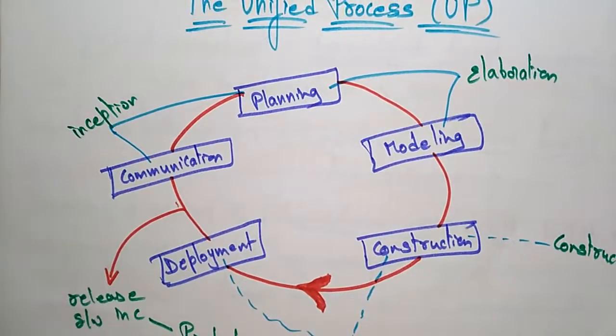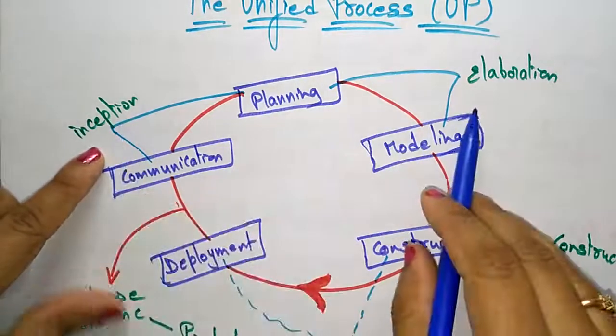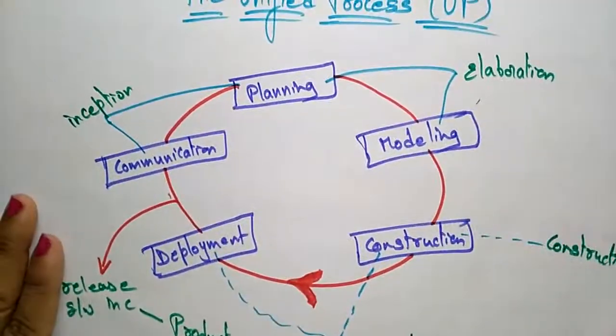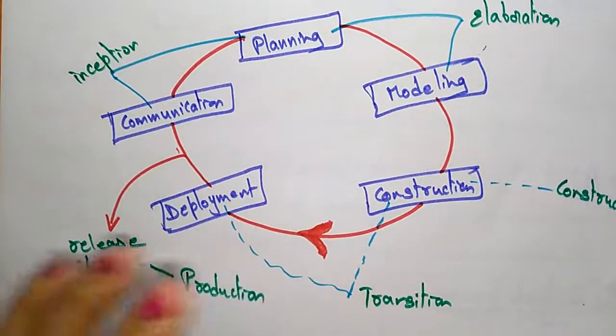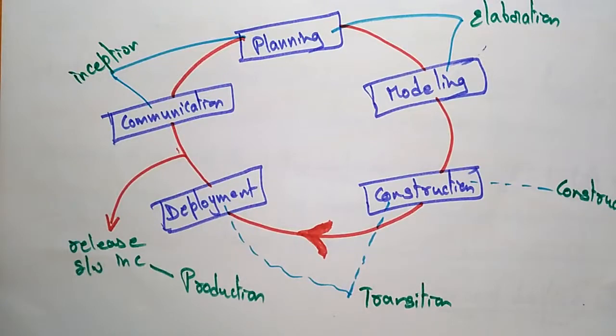Here in the unified process model, all these phases will be combined into different phases. You call those the unified process phases. Those are inception, elaboration, construction, transition and production. So they are giving some different names to this unified process.